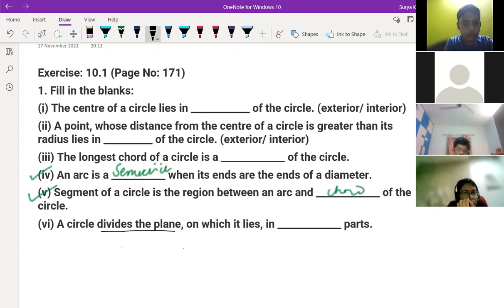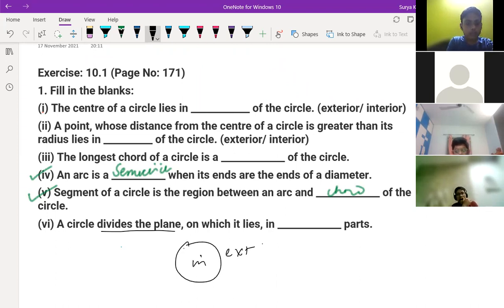Check the answer side. Ritik, what is the given answer for this? What is the answer for this? Just check. I think it's 2. How is it coming, Pulastya? I think inside and outside. Inside and outside, external, internal, you are saying. Yes, interior, exterior. Yes, on which it lies.